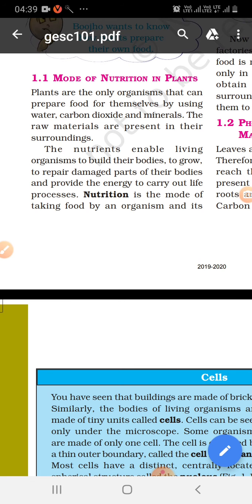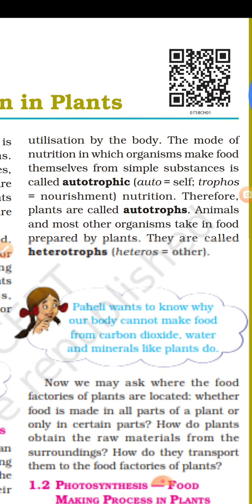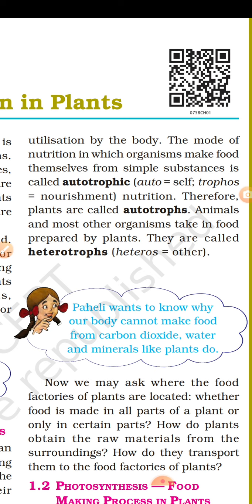There are basically two modes of nutrition in plants. One is the autotrophic mode of nutrition. Second is the heterotrophic mode of nutrition. Those organisms which make their food by the autotrophic mode of nutrition are known as autotrophs, and those organisms which get their food by the heterotrophic mode of nutrition are known as heterotrophs.